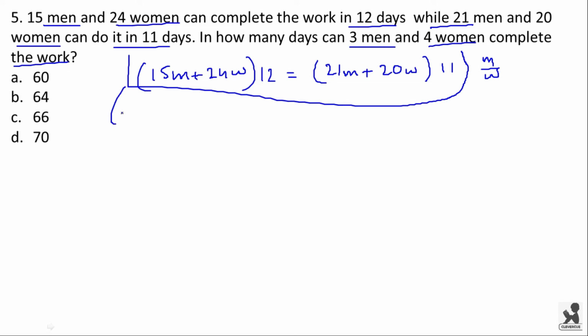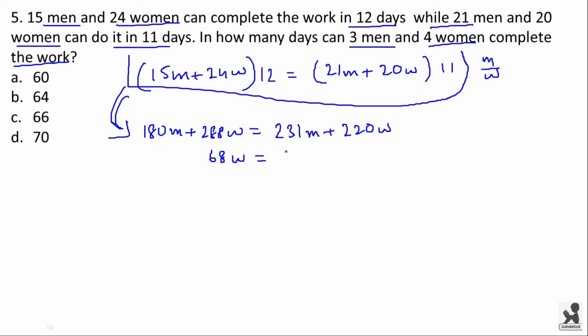Here on the left hand side you have 15 into 12, that is 180m, plus 288. Here 24 into 12 is 2 into 12 into 12, that is 12 square is 144 and 2 into 144 is 288. 288w will be equal to 231m plus 220w. You get 68w is equal to 51m.